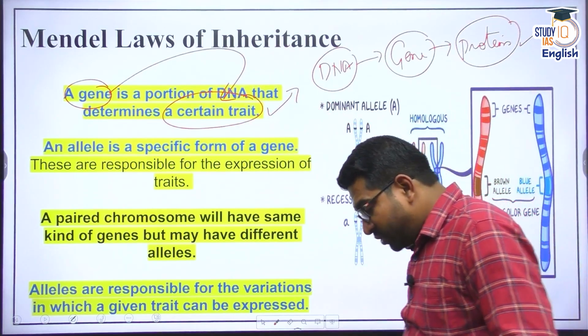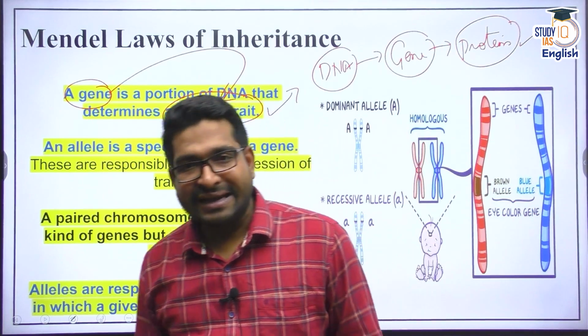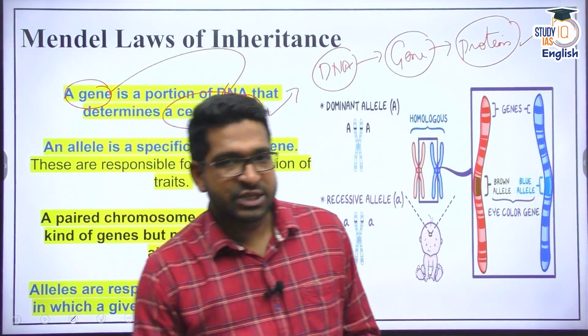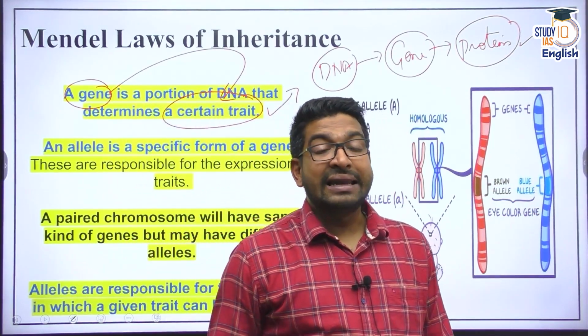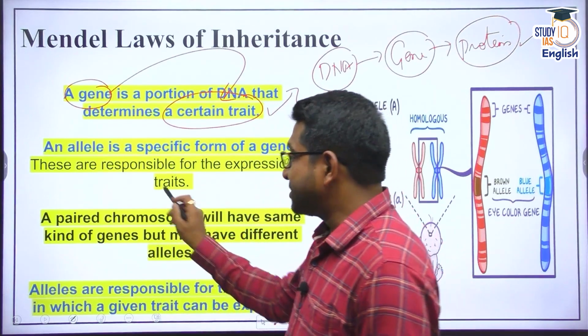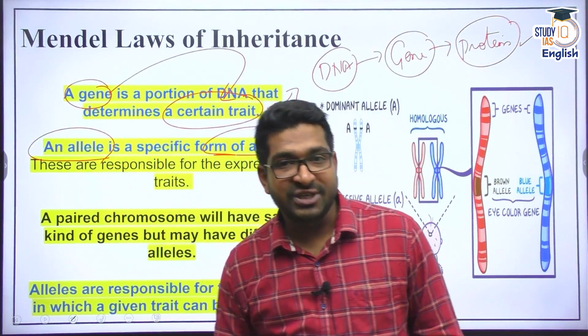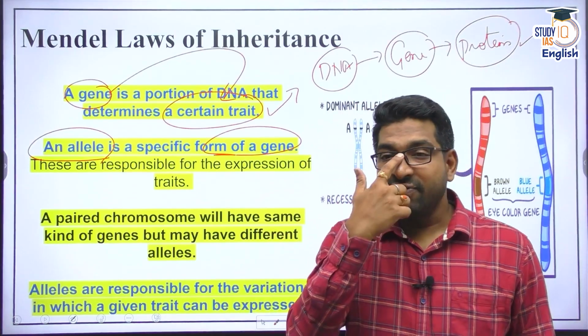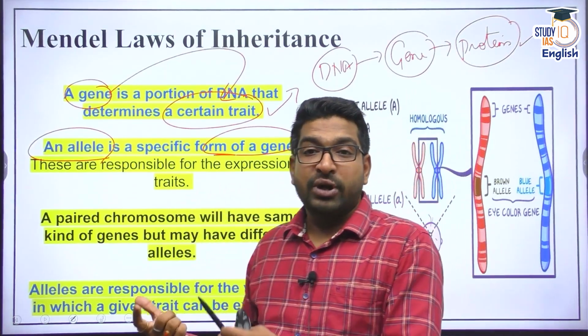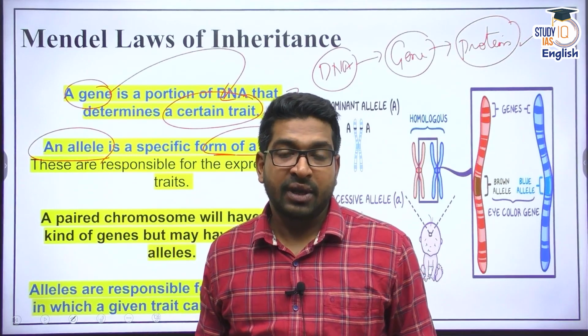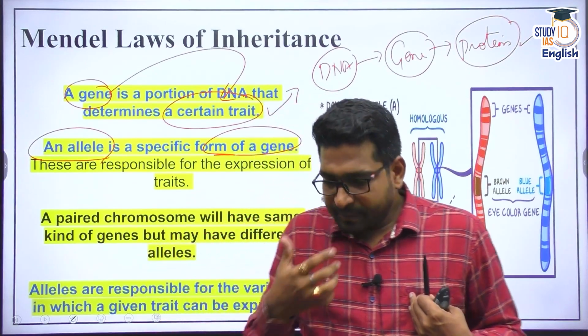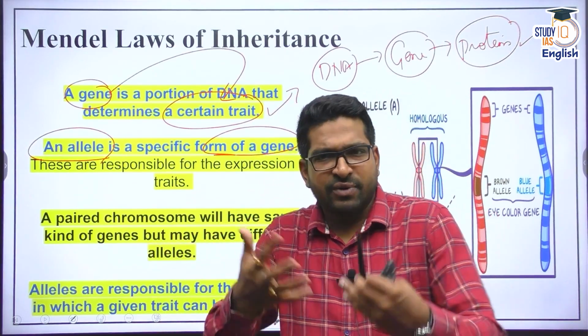Now, when we talk about Mendel's law of inheritance, Mendel explained that there are alleles, which are specific forms of genes which have expression in your phenotype. See, for example, you do understand we all are humans.